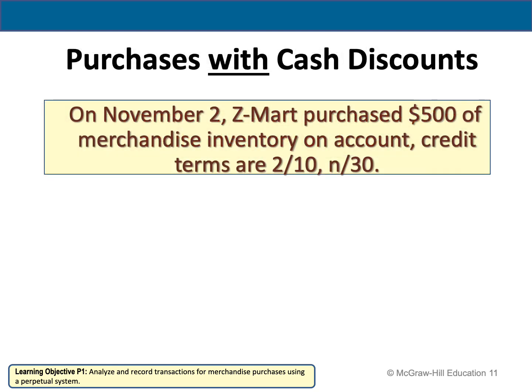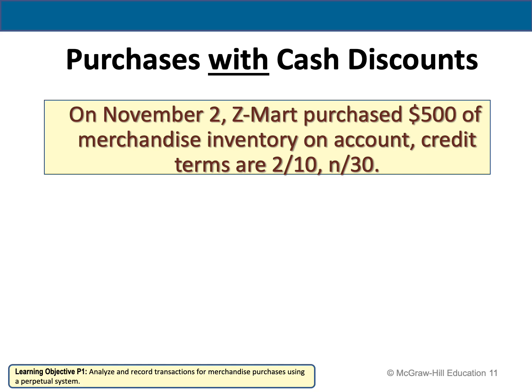Now let's look at the second scenario, when we purchase merchandise but with cash discounts. On November 2nd, Z-Mart purchased 500 of merchandise inventory, but this time they purchased it on account. And we have here a credit term, which is 2/10, n/30. We're going to talk in detail about the credit terms in the next slide. But now, let's prepare the journal entry for the 2nd of November.